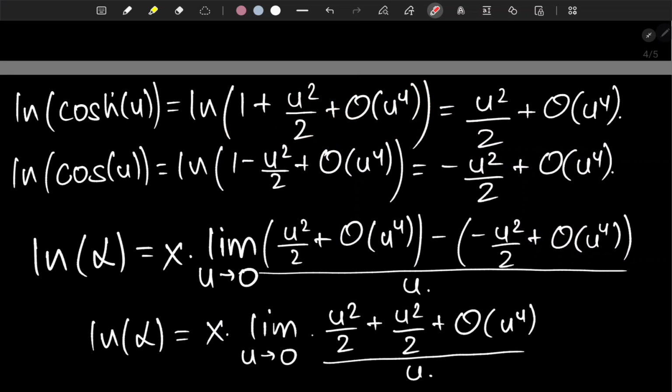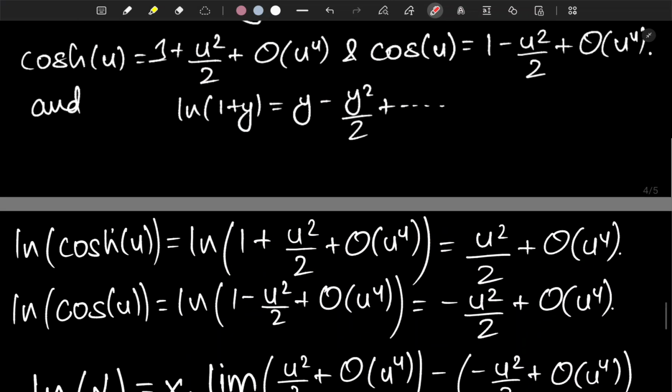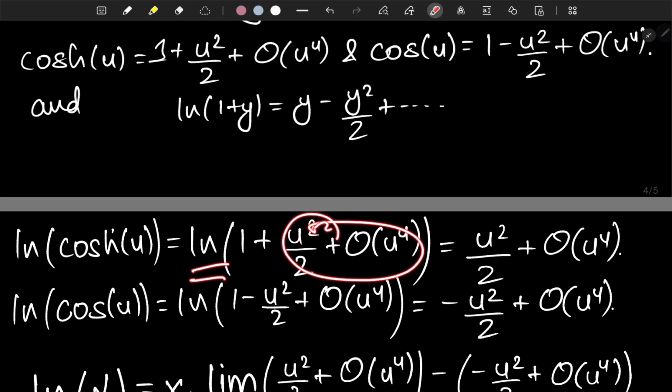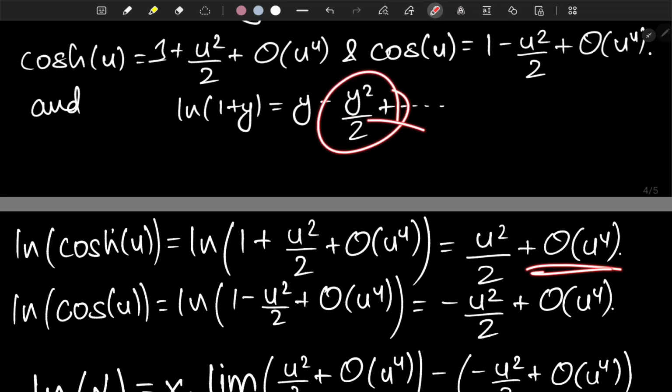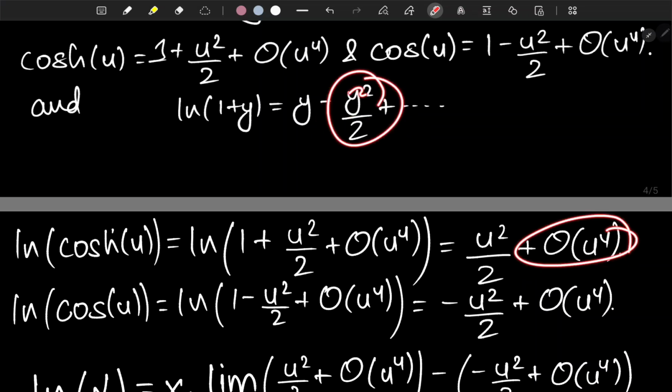So basically, if we look, we are having 1 plus this quantity, so this can be treated as y. So natural logarithm of 1 plus y is y minus y squared over 2, and so on. This one is y and this one is bigger quantities. So we would be considering this u squared over 2 plus these bigger quantities. And these bigger quantities will also consist of this one as well, so don't get confused about that.